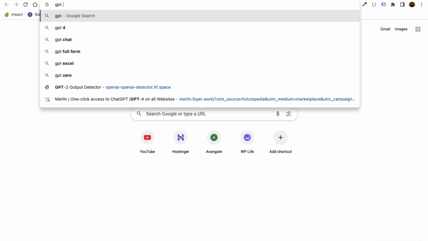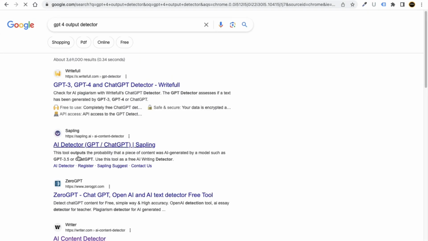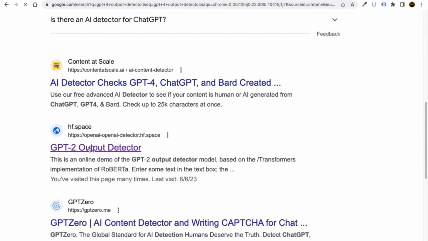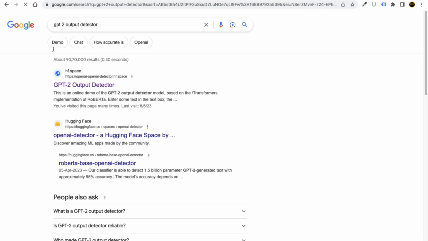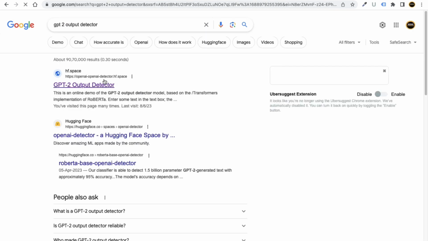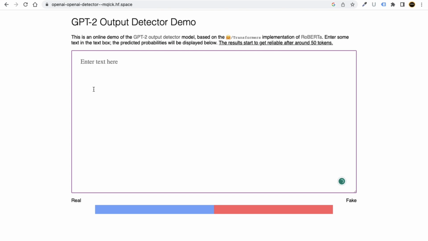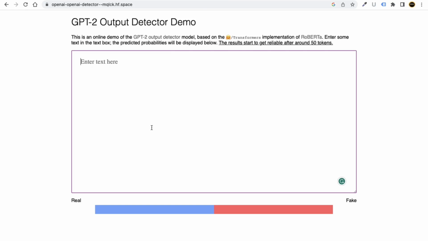GPT output detector. Just search for this one, and then you will find various tools. You can search for GPT-2 output detector, or directly type GPT-2 here. You will get this website, which is by OpenAI itself, who created ChatGPT. So just click on this particular tool. Now what we want to do is make sure that the content that ChatGPT has written is 100% real.